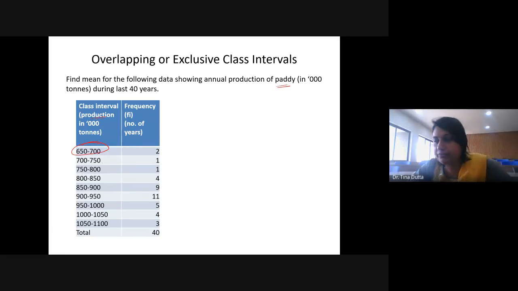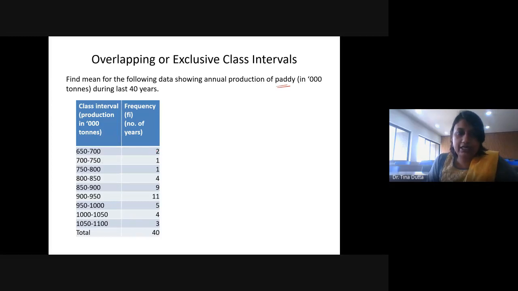What is paddy? Paddy किसको बोलते हैं? Rice. Yes, good. So this is agricultural data, agricultural production data. So rice production हुआ है in 1000 tons, and these are the figures of rice production. So that means 650,000 tons से लेके 700,000 tons का range दिया गया है.